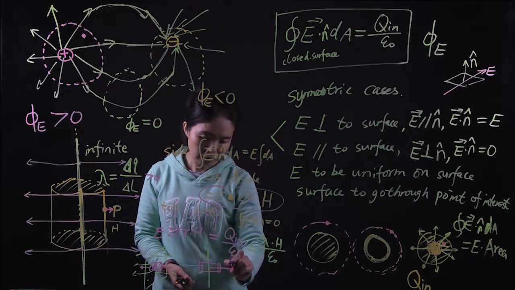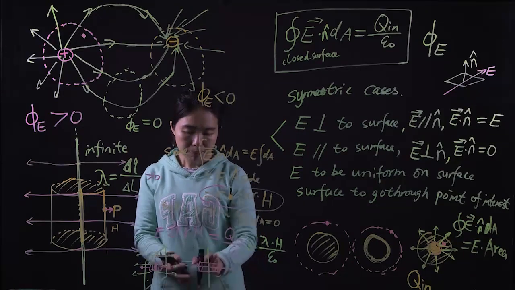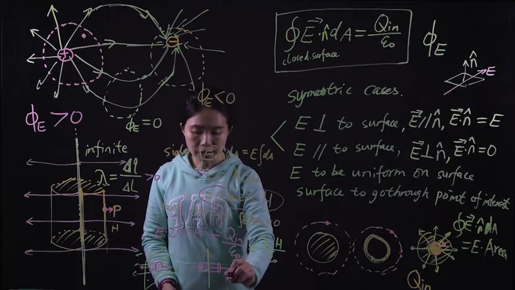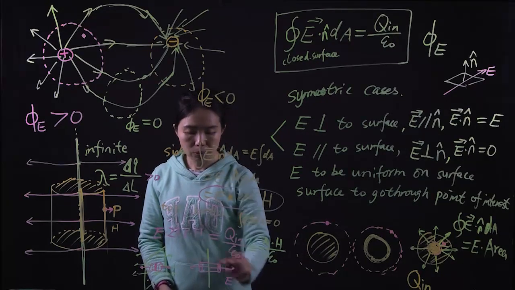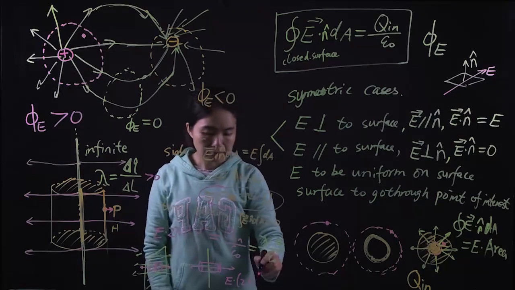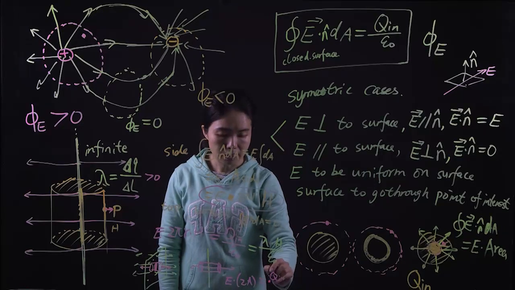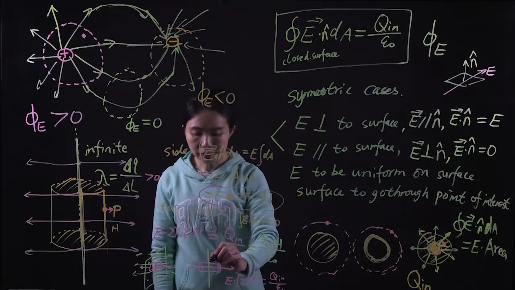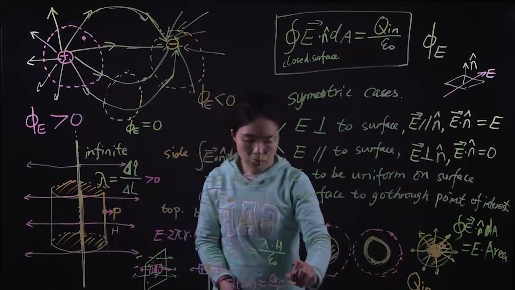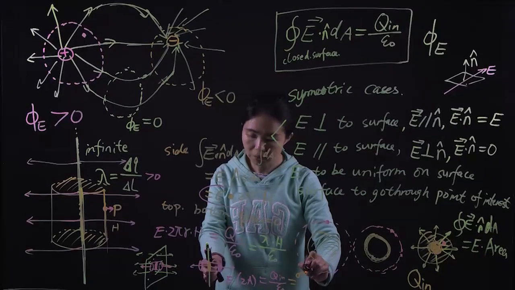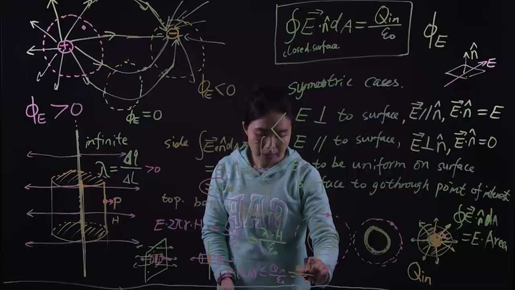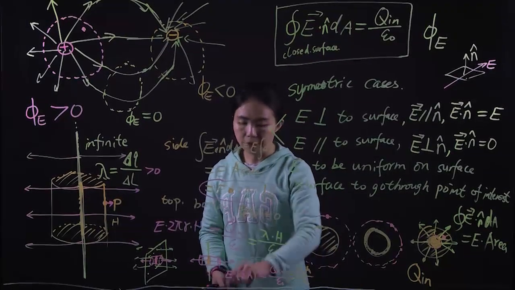You have flux going out this way, you have flux going out this way. But there's nothing going through the side. In that situation, you have your E field multiplied by one area, two areas. That's the integral of the flux, equal to the amount of Q inside over epsilon 0. And the amount of Q inside is only this part, which is equal to the surface charge density multiplied by the area of this part. And then you can solve for your E field.